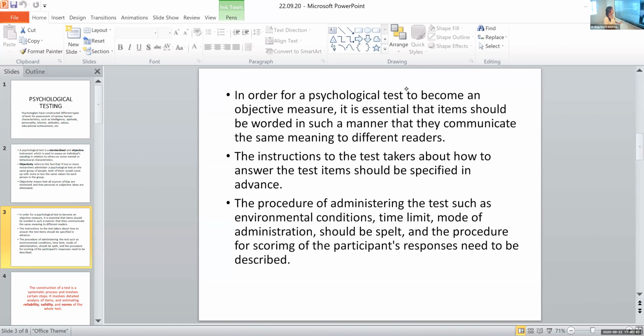That is one method. Then the instructions to the test takers about how to answer the test items should be specified in advance. If this is not done, let's imagine that the instructions are not given prior to the test, or are not written down in the particular test that we are using. I am a researcher, imagine, and I have other fellow researchers.